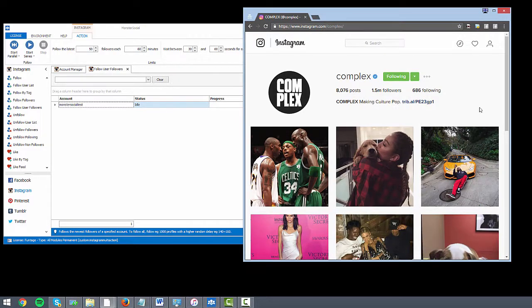So it's really good for growing a brand, personal accounts, anything really. So even if you're not an affiliate marketer, you can use this for your own personal reasons for your own account. Maybe you just want to get a bigger follower count, or say for example, you've got your own photography page, and you want people to see your cool pictures. This is a good way to get people to check out your content. You could follow someone else who's got a really good photography page, and hopefully their users will like your stuff as well, meaning more views, more hits, maybe more sales if you're selling stuff off your Instagram page. Really, the possibility is endless here.